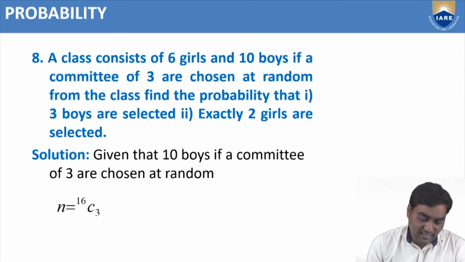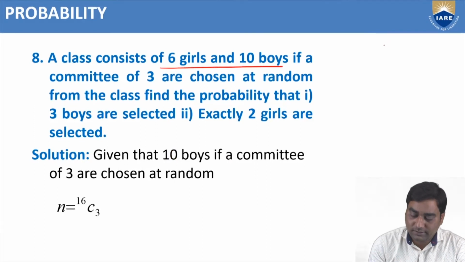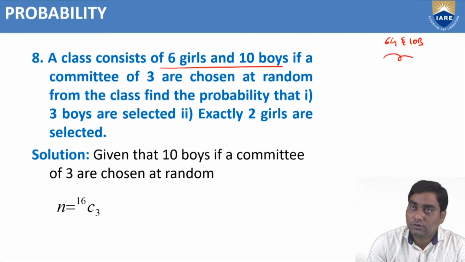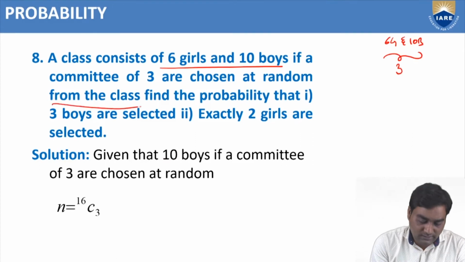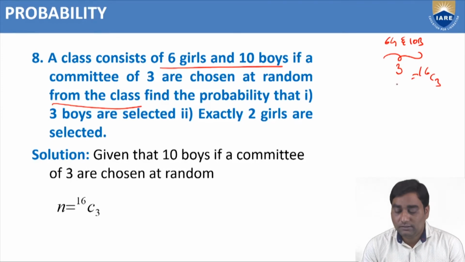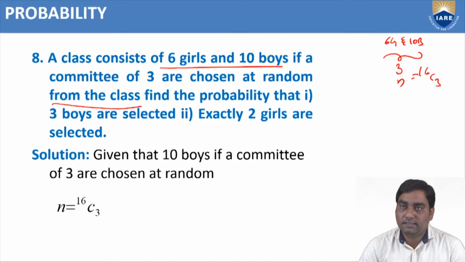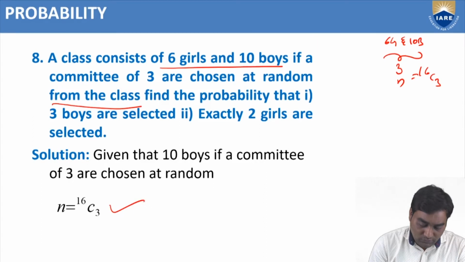Suppose another problem: a class consists of 6 girls and 10 boys. From this, I need to choose only 3 at random from this class. In how many ways? 16C3. Total number of students combined. We can choose 3 students in how many ways? N equals 16C3.